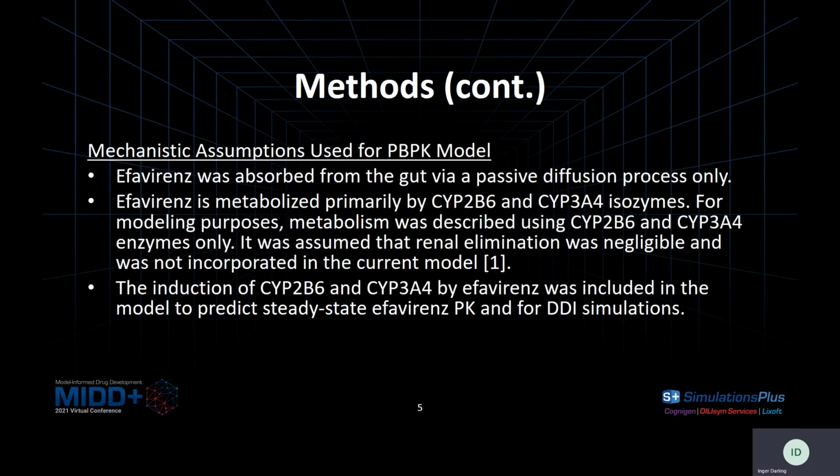So for this development, the key mechanistic assumptions that we used were that efavirenz was absorbed from the gut via passive diffusion only, and efavirenz was considered metabolized primarily by 2B6 and 3A4, and these were the only enzymes that were included in the development. Additionally, renal elimination is minimal to negligible, and therefore was not included in the current model. The induction of CYP2B6 and 3A4 by efavirenz was included in the model to predict both steady state efavirenz PK and for the drug-drug interaction simulations.